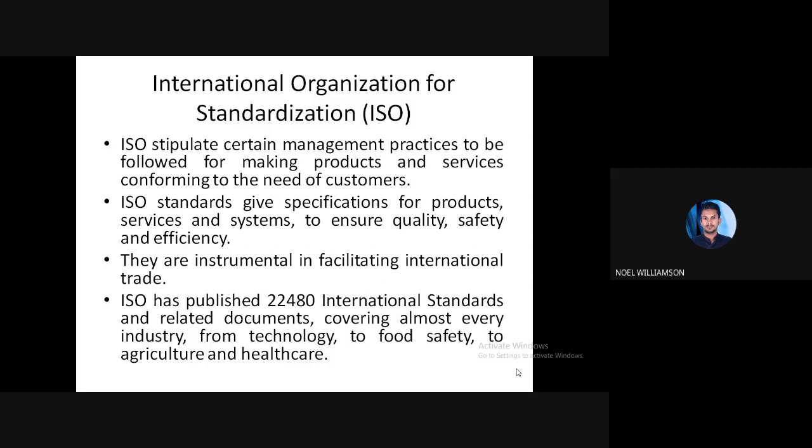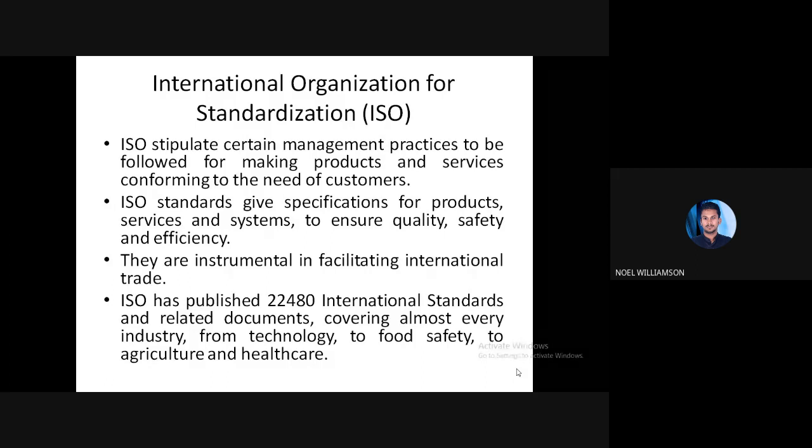In ISO, there are certain management practices. It will tell which practices are to be followed in order to make a particular product or provide a particular service conforming to the customer needs.